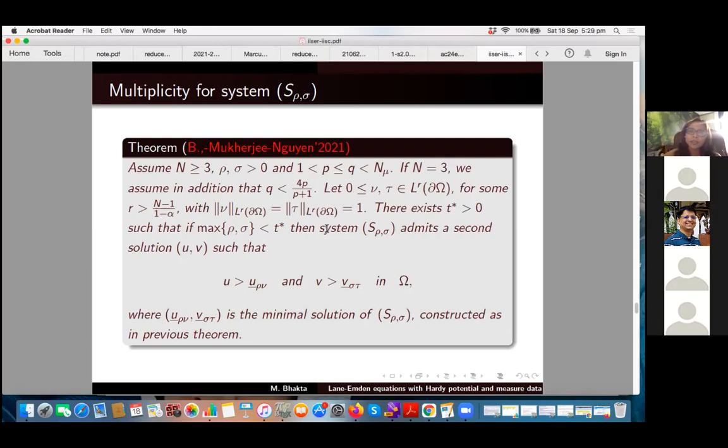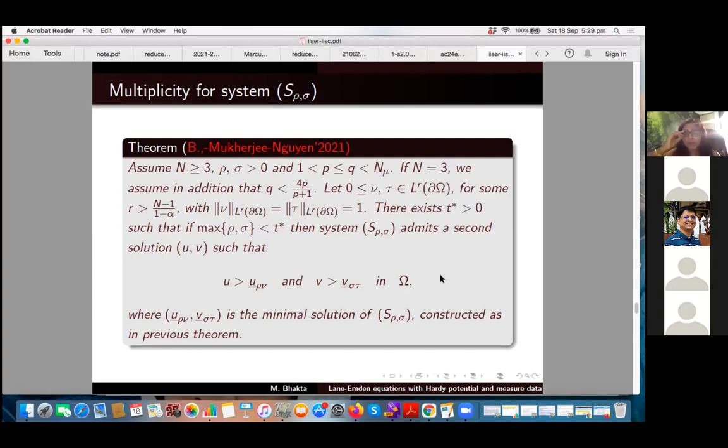Now, to prove that the linking geometry holds, and to prove that the Palais-Smale condition is bounded, we needed an assumption that the minimal solution that they have constructed is bounded. We know that the minimal solution behaves like the Martin operator acting on nu and tau. So to have the minimal solution bounded, we needed the Martin operator acting on nu and tau to be bounded. The minimum condition that we impose on nu and tau so that the Martin operator is bounded is that nu and tau are in L^r(Ω).